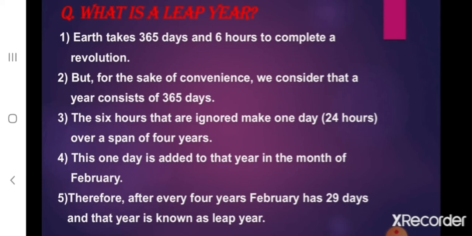So the 6 hours that are ignored make one day, that is 24 hours, over a span of 4 years. And this one day is added to that year in the month of February. Therefore, after every 4 years, February has 29 days and that year is known as leap year.